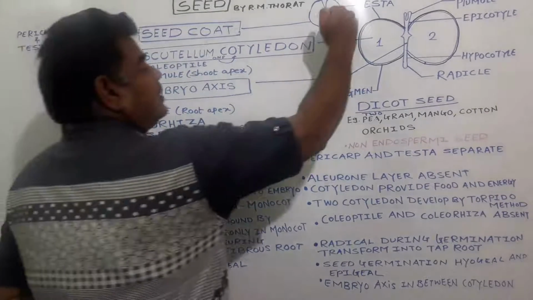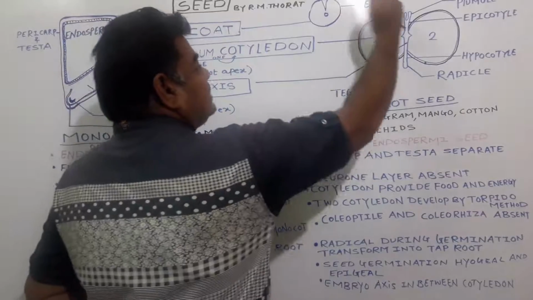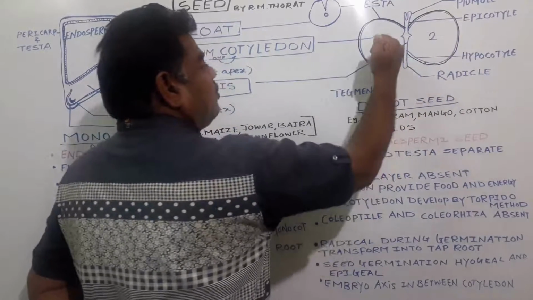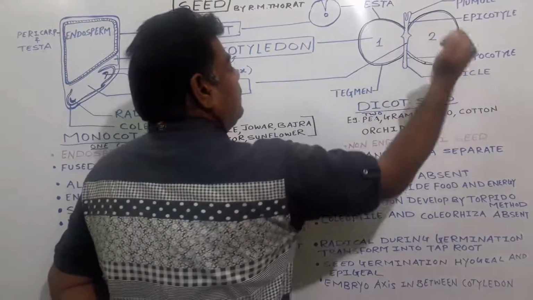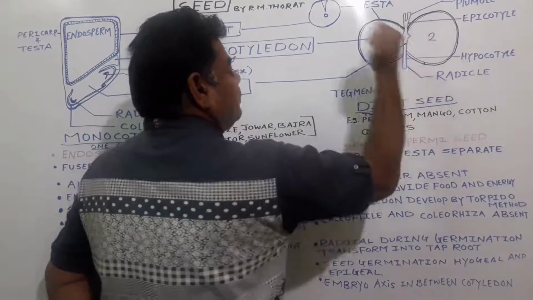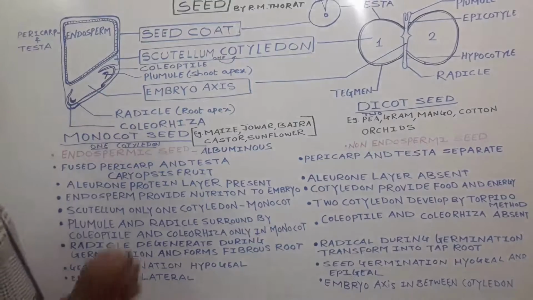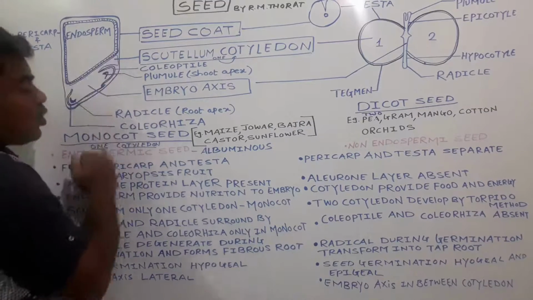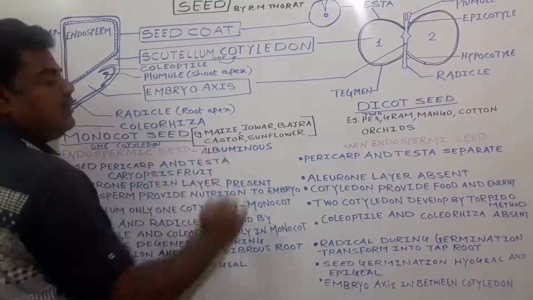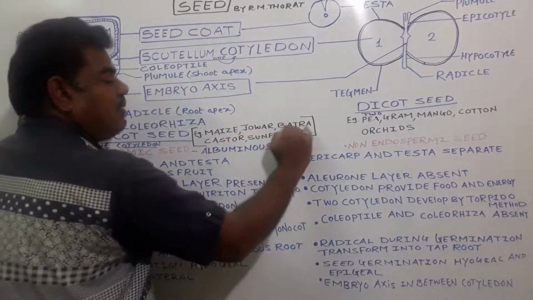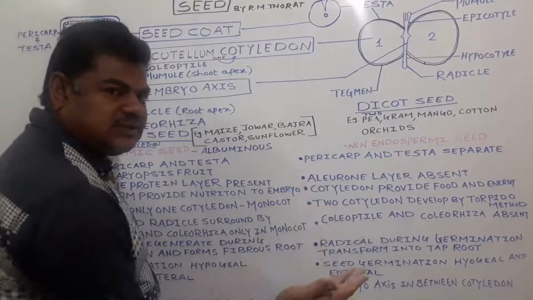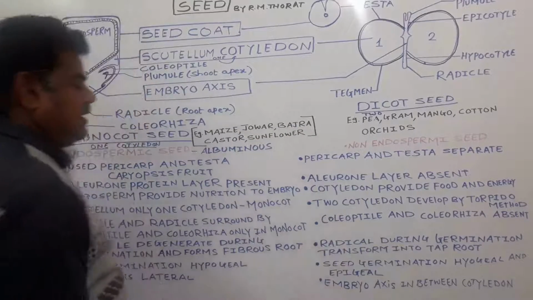And the endosperm gets completely utilized in the case of dicot seeds for the formation of the embryo, that is the cotyledon and the embryo axis, due to which it is a non-endospermic seed. Now, monocot seeds are maize, jowar, bajra, grasses. Many seeds like these are examples.